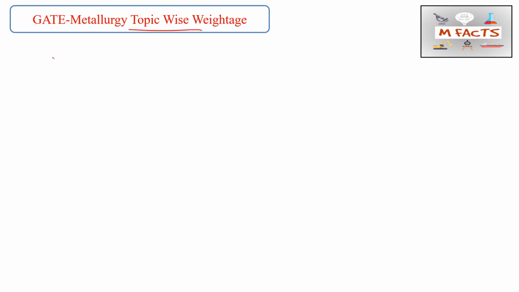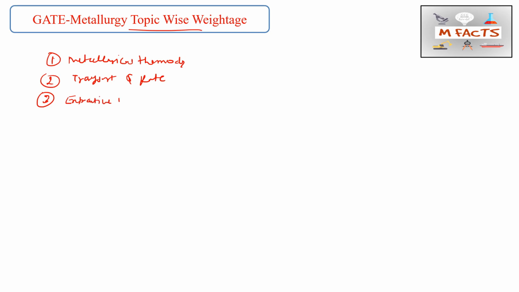In the first slide we are considering metallurgical thermodynamics, and the next is transport processes and rate processes. I have already discussed these things in the revised syllabus of GATE metallurgy video. If you did not watch those videos, go through our playlist and watch them. The third thing we are considering is extractive metallurgy and mineral processing. So these three subjects we are considering in the first slide, and in the next slide we are considering physical metallurgy.